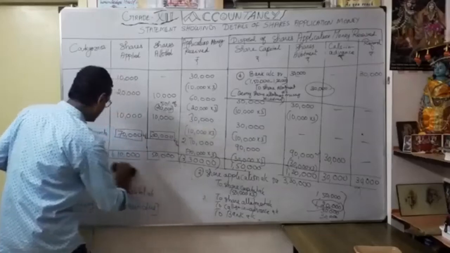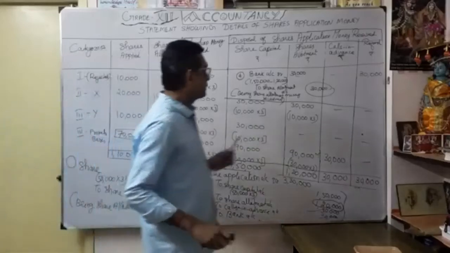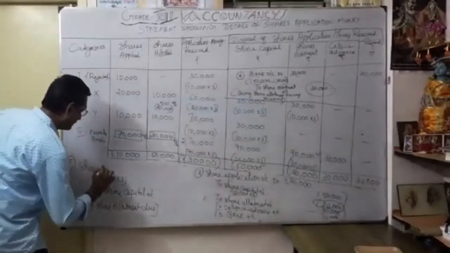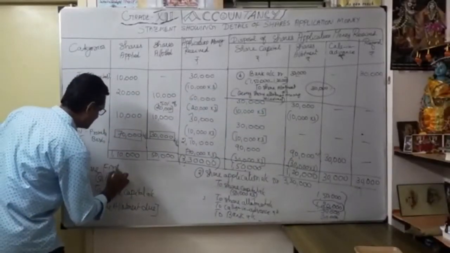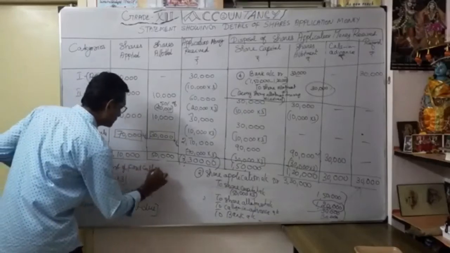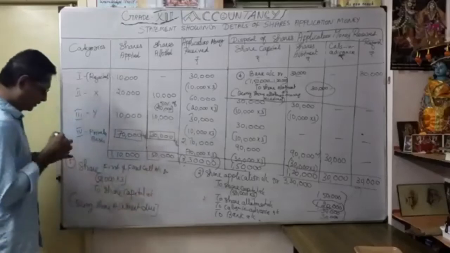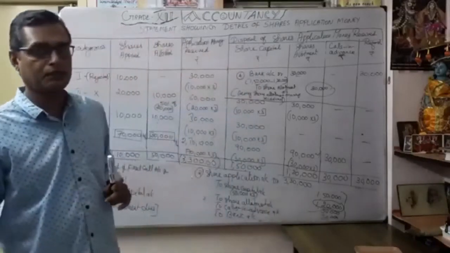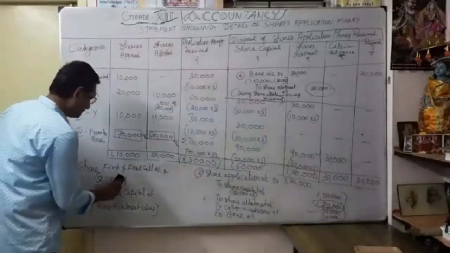I am telling you why that. So what is this, the fourth one, the fifth one. What is the fifth one? Share first and final call account. How much? 4 rupees, correct? Because 3 rupees application, 3 rupees allotment, and the remaining 4 rupees as a first and final call.